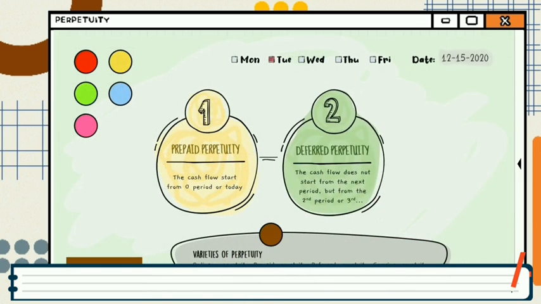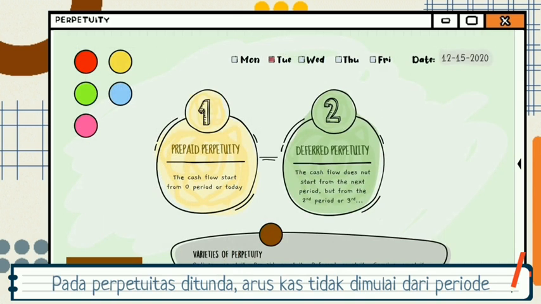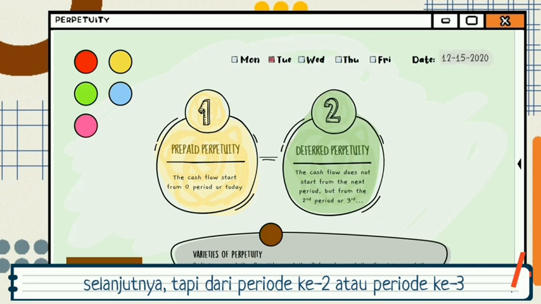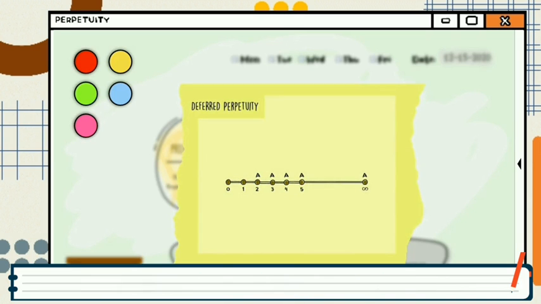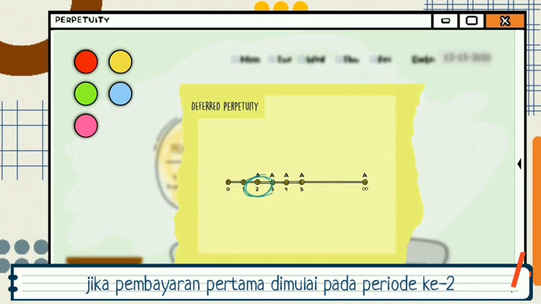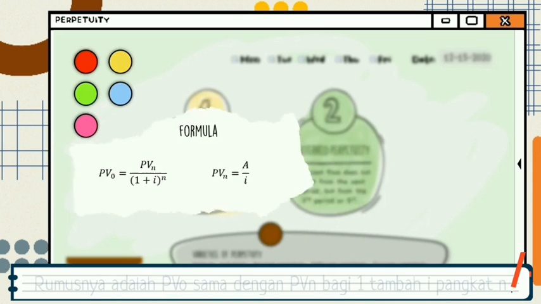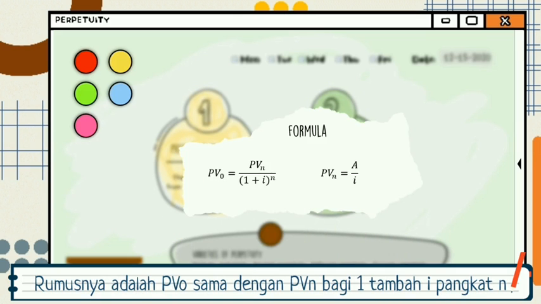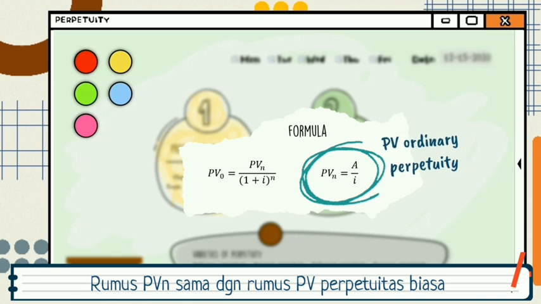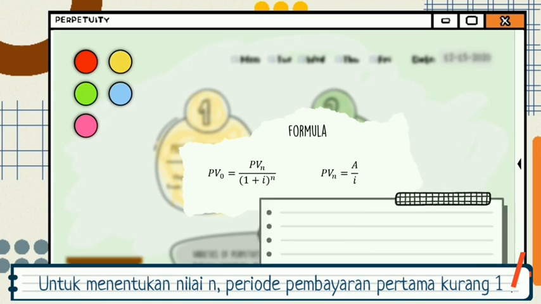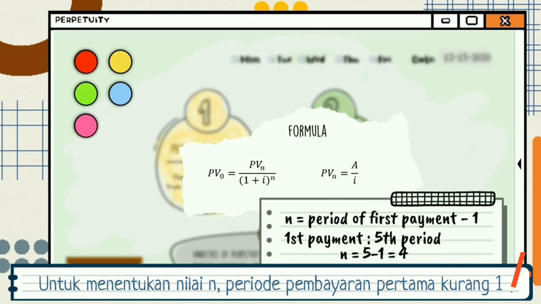And we continue with the second, the deferred perpetuity. In deferred perpetuity, the cash flow doesn't start from the next period, but from the second period or third period. This is the diagram of deferred perpetuity if the perpetuity starts from the second period. And the formula is present value 0 equals present value n divided by 1 plus I to the power of n. To calculate present value n, the formula is the same as the present value formula in ordinary perpetuity. To determine the value of n, it is the period of the first payment minus 1.